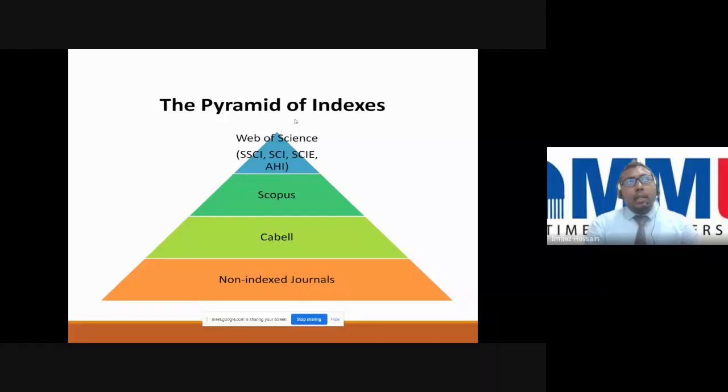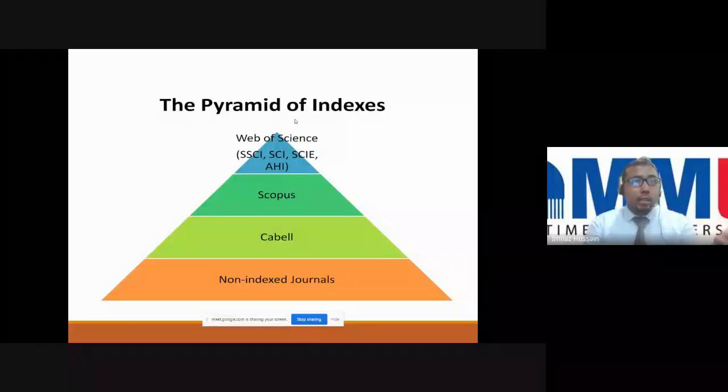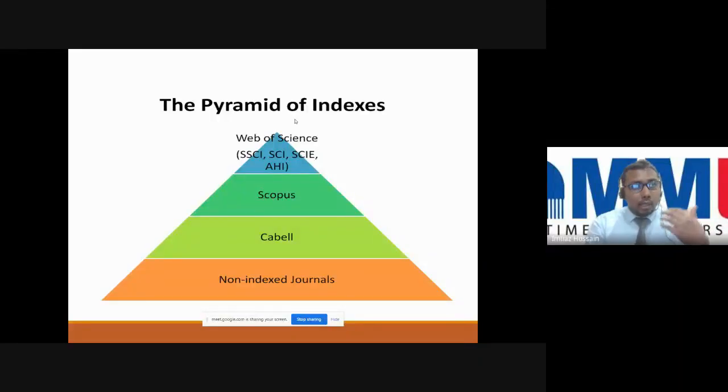But another point I can add: if you feel that some articles are not of the quality to publish in the top tier journals, you can keep those articles for the Google Scholar indexed journals also, because all the work is not of the same quality and some contents are not high quality to go to that extent. So don't waste, don't keep or hold these papers. You can publish them for the sake of increasing the quantity. And then most Google Scholar articles are open access,